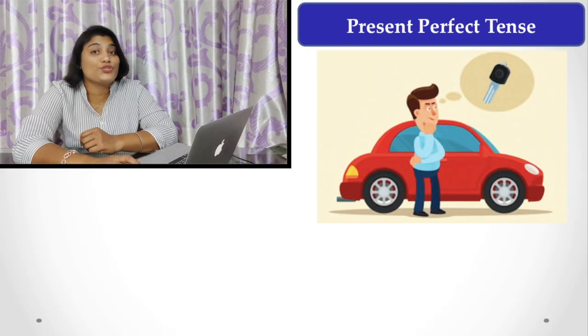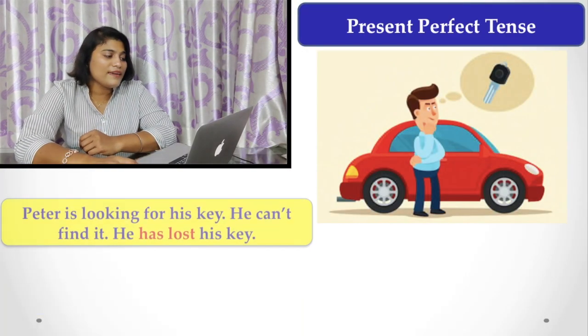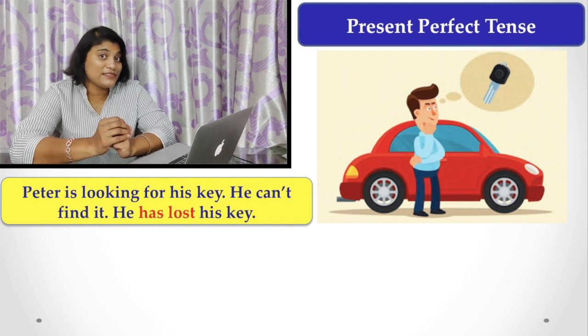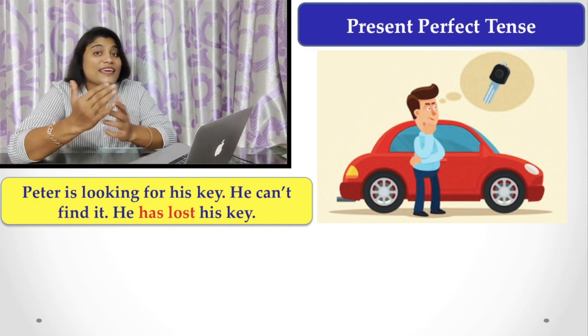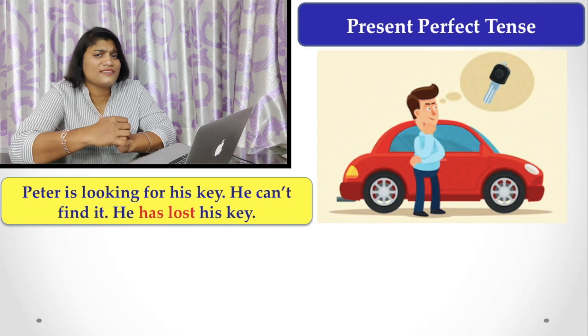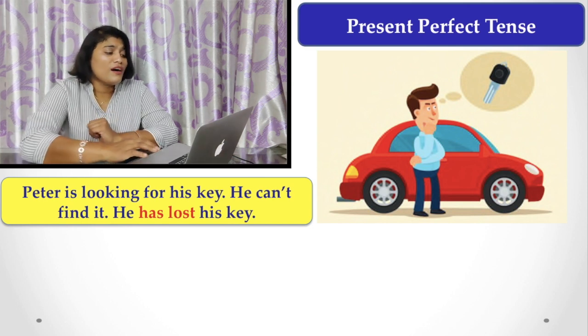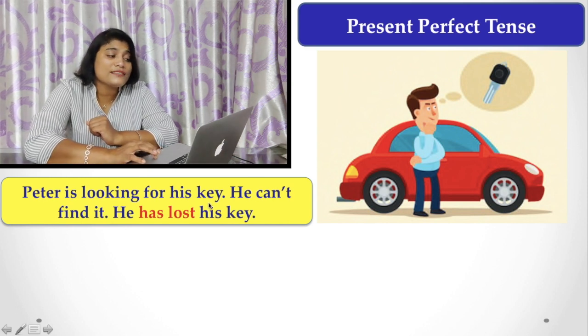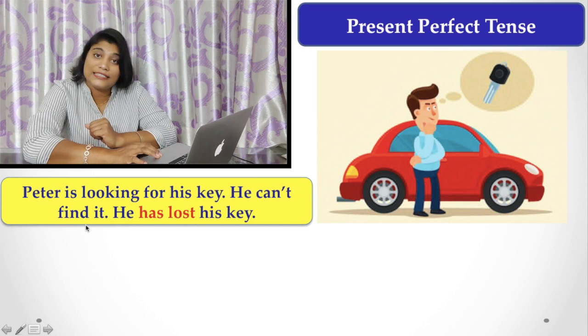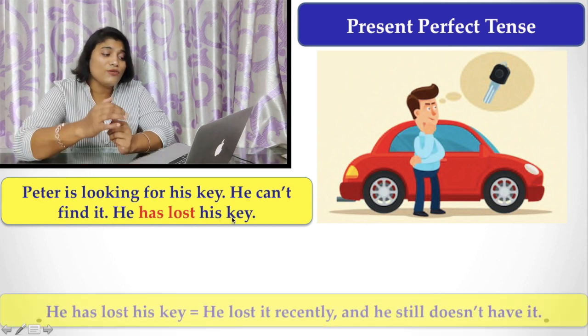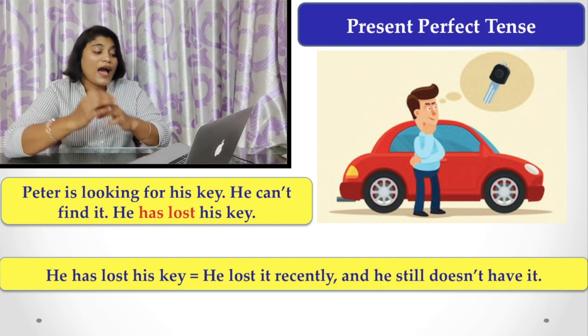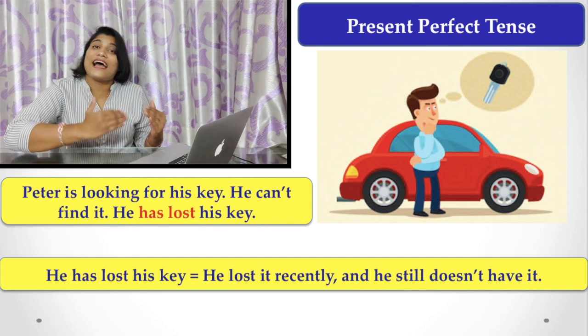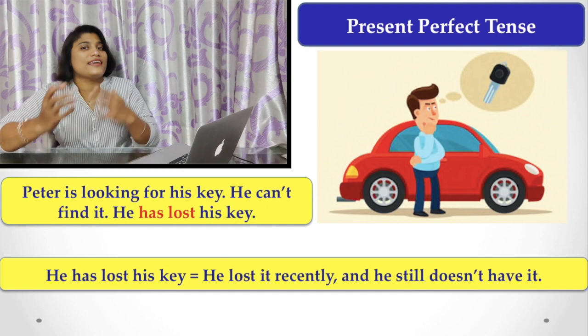Here there is a story for you. Here, the person named Peter has lost his keys and he didn't find them. So, Peter is looking for his key. He can't find it. He has lost his keys. Here, look at the sentences. I have told that he has lost his keys.